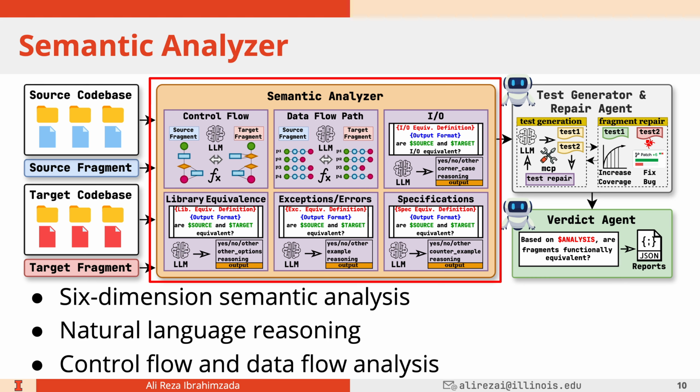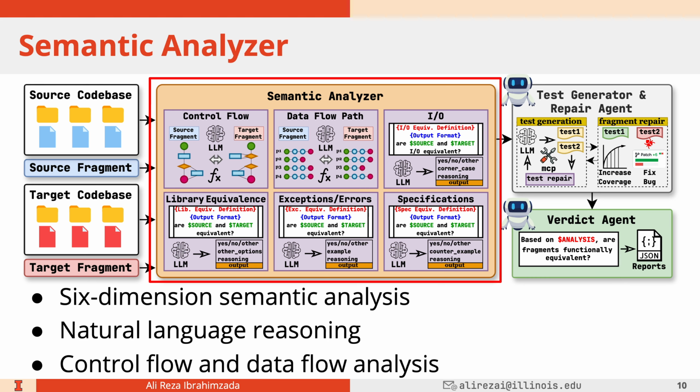Each of these analyses gives, from its own perspective, a verdict whether the two fragments are equivalent or not equivalent to each other, accompanied with a reasoning. Control flow and data flow analysis are more like structural analysis, and IO and library equivalence are more like non-structural analysis of source and target fragments.